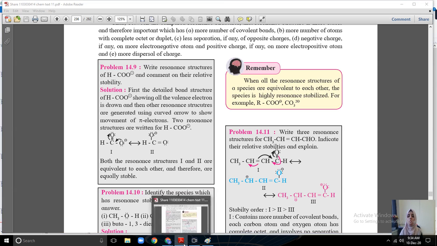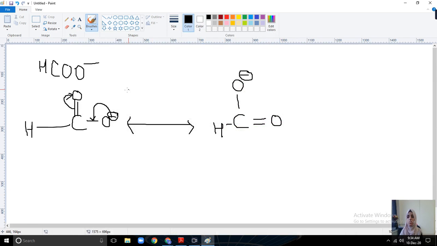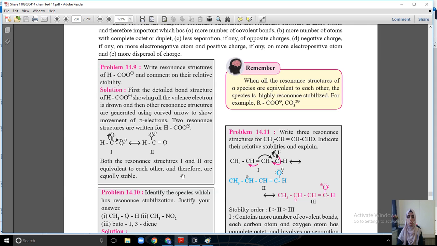See, both are equally stable. Why? Because the negative charge in both structures is appearing on the same kind of atom, oxygen. So both structures are equivalent. From the point of view of stability, both structures are equivalent. Now let us check the next example. Okay, this one.